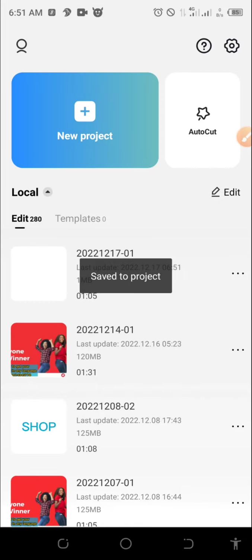So let's go and add text. Let me go back to my video. So now this is text on editing. So all I need to do now is click on text. I'm going to click on text, and I'm going to add text. As you can see, newbies, follow me. If you have never created videos before, you are going to be professional after the end of this video. So now I'm going to say shop.